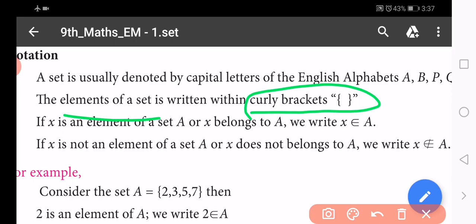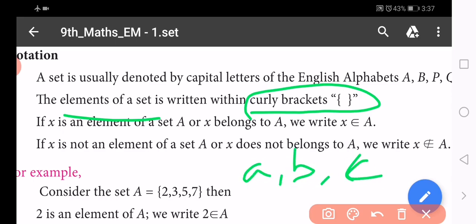Each and every set is represented by a capital letter of the English alphabet. At the same time, each element in that group is denoted by small letters a, b, c.